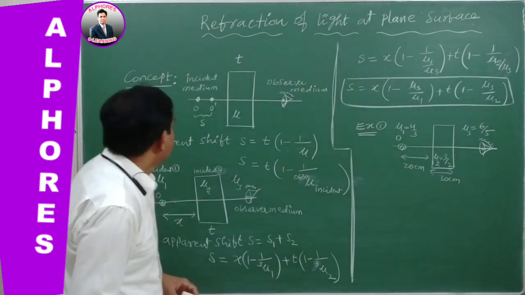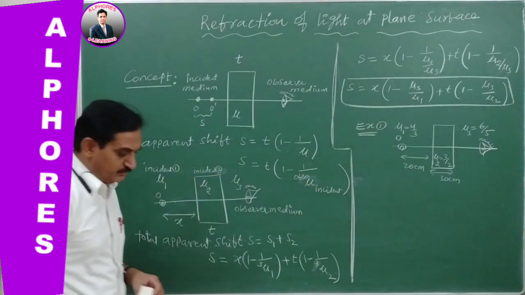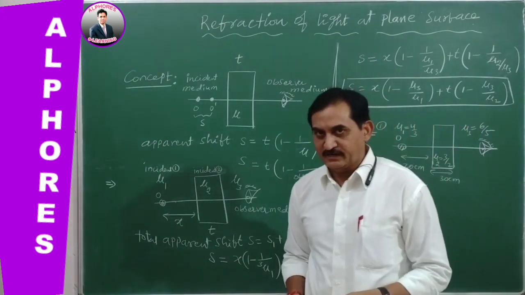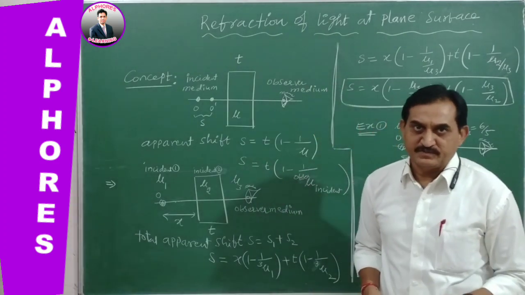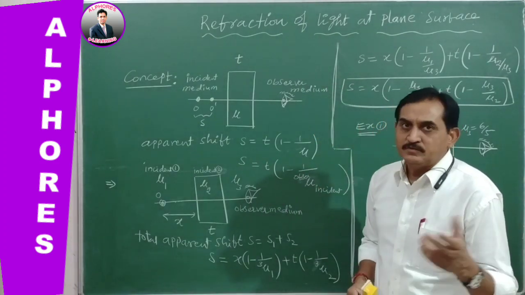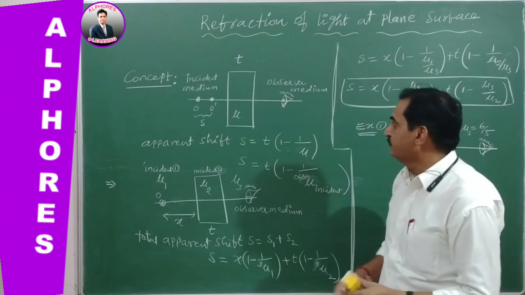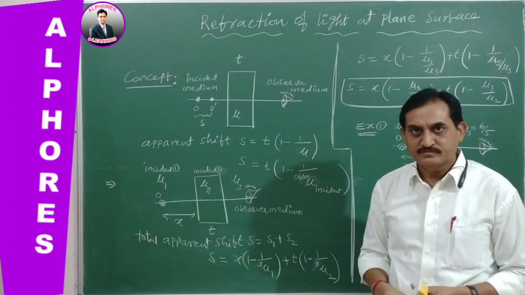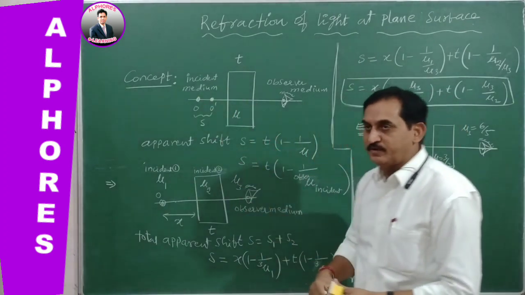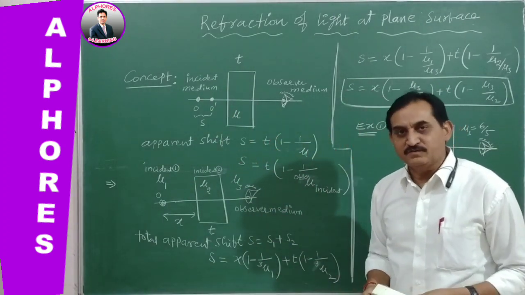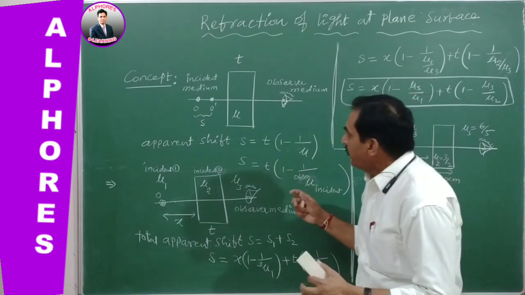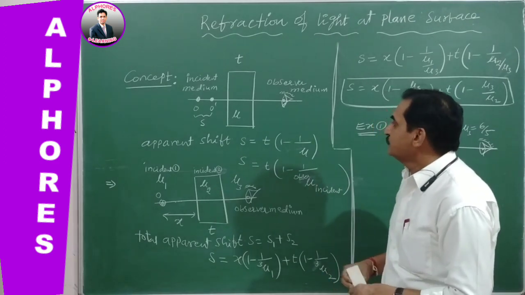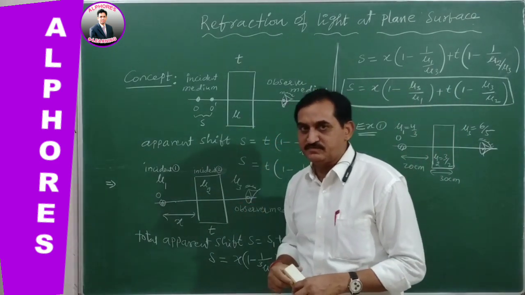Let us go for the concept related to apparent shift of the object when seen through a glass medium or any transparent medium. So previously we discussed that whenever a glass slab of thickness T and refractive index mu, on one side an object is kept, from the other side it is seen, then definitely there is an apparent shift taken by the object due to refraction of light. That is already discussed in the previous video.